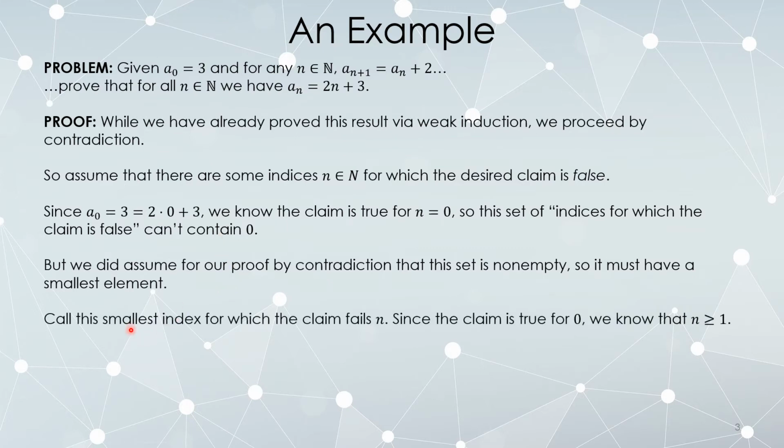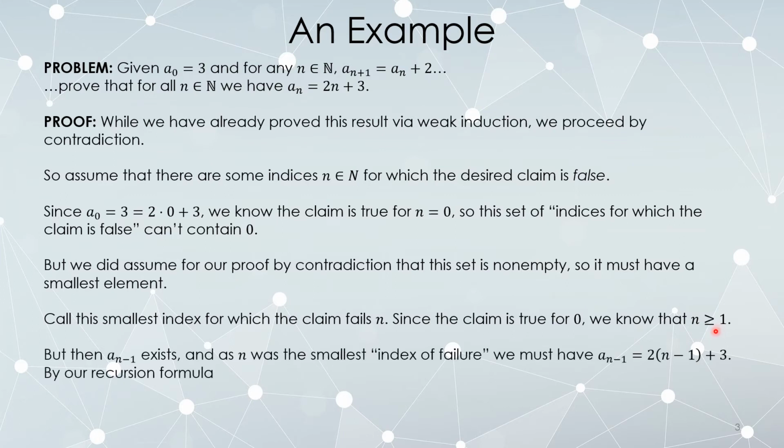So let's suppose the smallest index on which the claim fails is called n. We know the claim is true for 0 because you can just see it. We were given a sub 0 equals 3, which does match the desired formula. Since the claim is definitely true for 0, the smallest index on which the claim is false has to be at least 1.